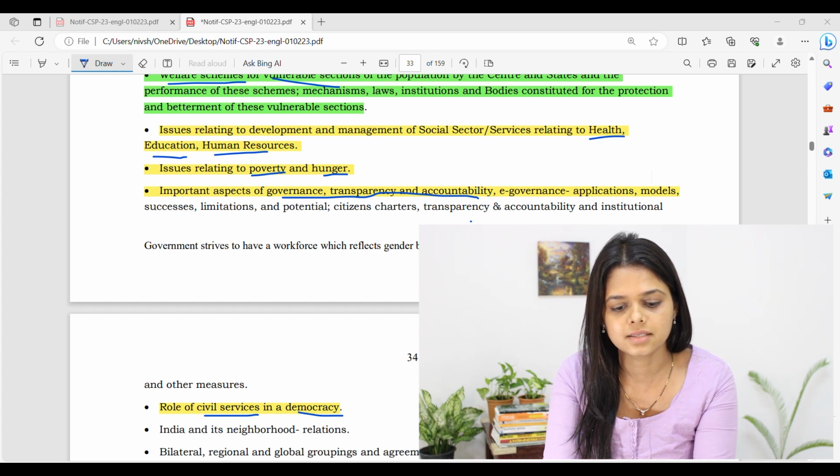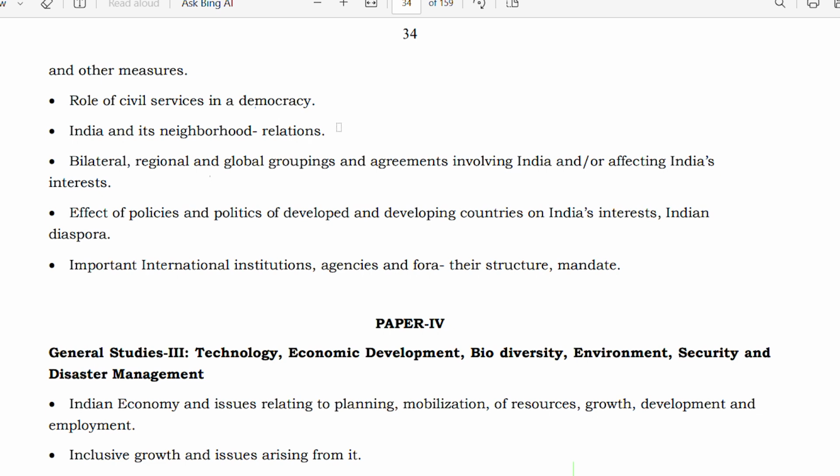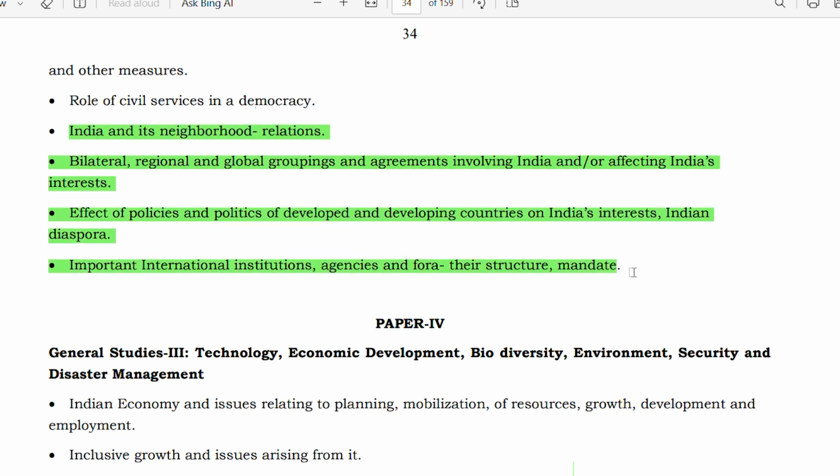So next is India and neighborhood relations. Coming to the last portion of the syllabus, that is international relations. Here the first one is India and its neighborhood relations. For every neighboring country of India, be it Sri Lanka, Pakistan, China, Bangladesh, Bhutan, Nepal, one thing is you should have a diagram.